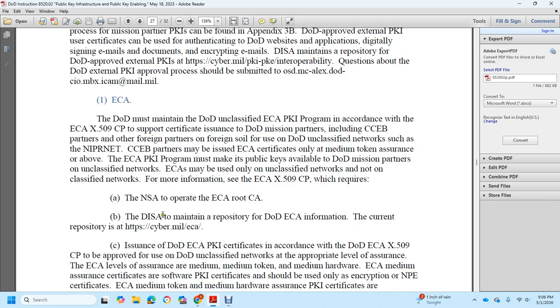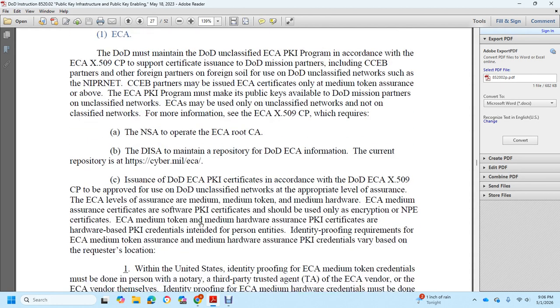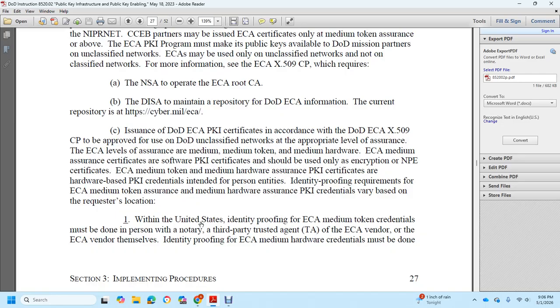The Defense of Information Defense of Intelligence Security Agency maintain repository DoD External Security Authority information concurrent with the repository CyberMail ACA. Issuing of the DoD External Security Authority Personal Key Infrastructure Certificate according with the DoD External Security Authority X509 Security Practices.